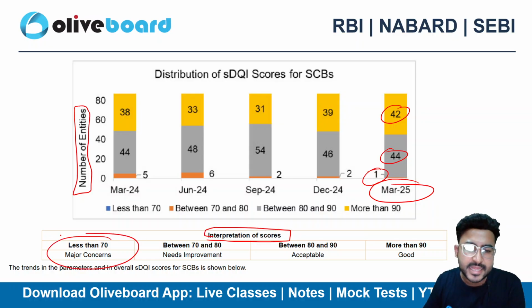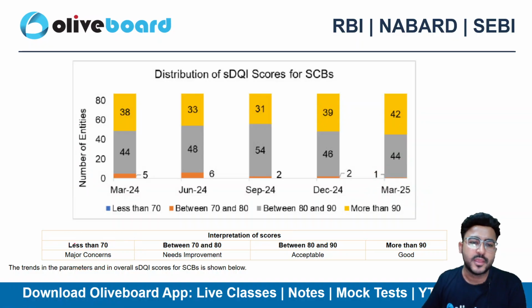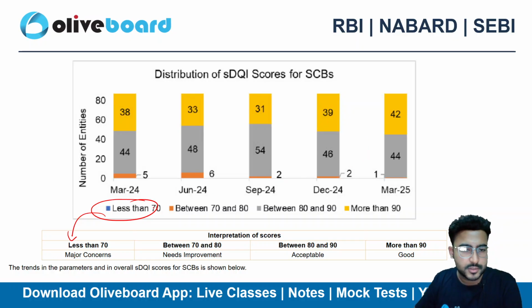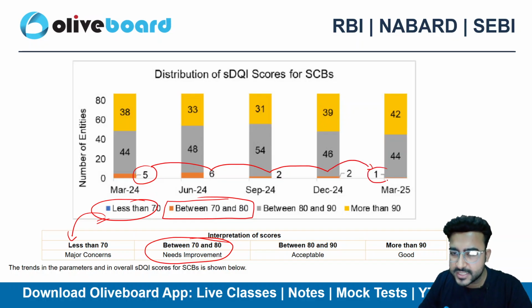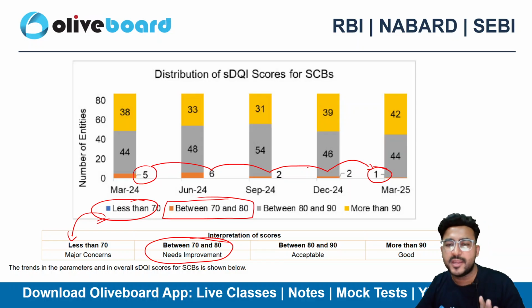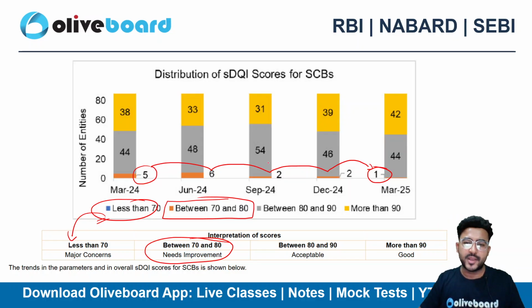If the score is less than 70, then there are major concerns. However, I cannot see the blue color here in the chart. So there are no major concern wale banks here in this chart. If the data is between 70 to 80, which is the orange color that I can see on the chart, that means the bank needs improvement. I can see that the orange wala data, need improvement wala data, has fallen to only just one entity. Right now there is only one entity that is requiring the improvement, right? So that's great. The data has been improving consistently.